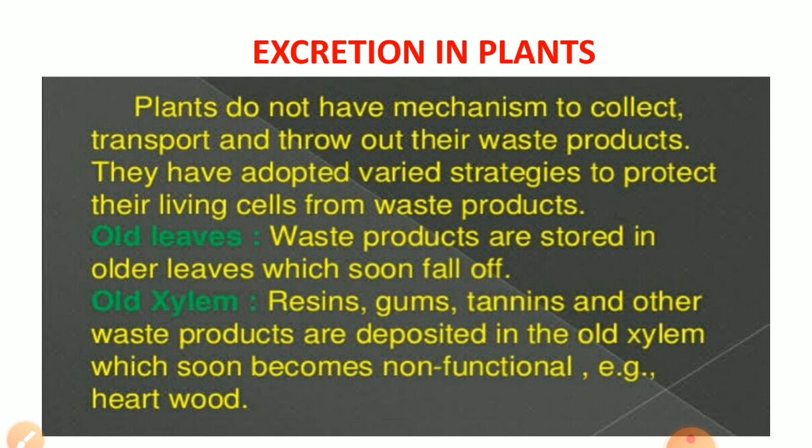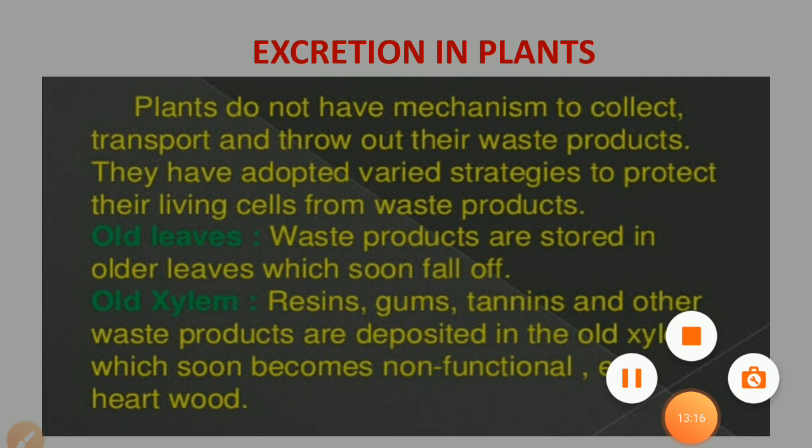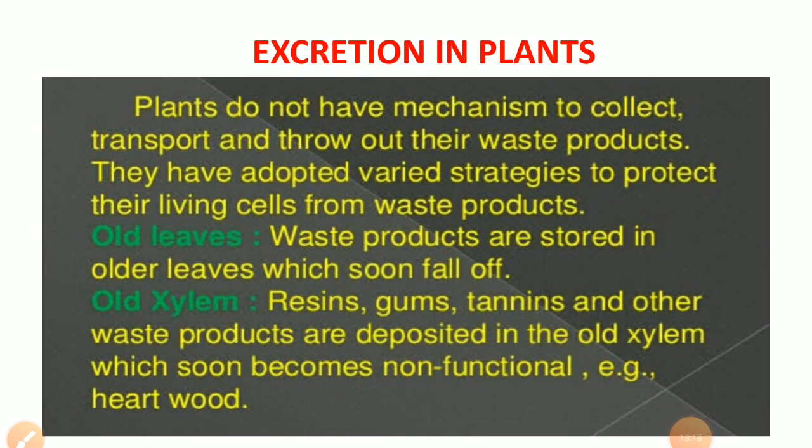In old xylem, some of the excretory products accumulate. These substances are useful for us, but they are waste for the plants. These are tannins, resins, gums, alkaloids, and mineral crystals. They accumulate in the old xylem, and it becomes non-functional because of the accumulation of these substances. So this is all about excretion in plants and animals.